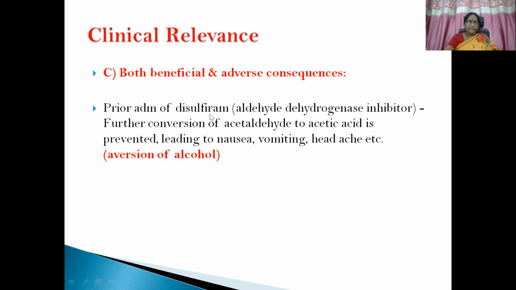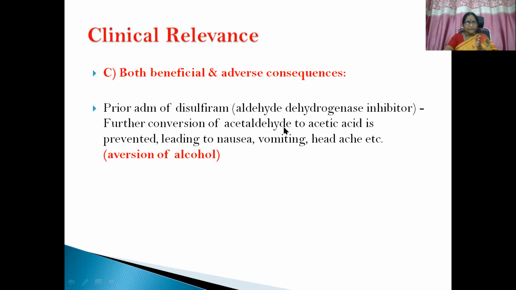Then if the patient takes alcohol, there will be further conversion of alcohol to acetaldehyde and then to acetic acid, which is prevented because of this disulfiram molecule, an aldehyde dehydrogenase inhibitor. Alcohol normally gets converted to acetaldehyde with the help of alcohol dehydrogenase.